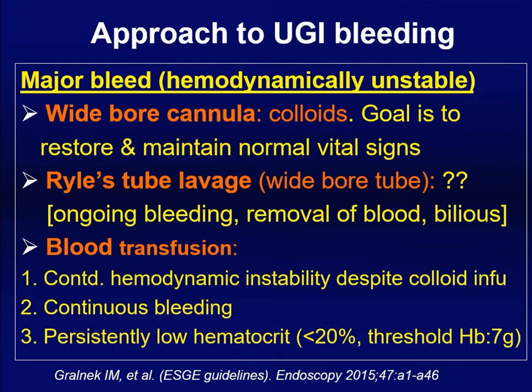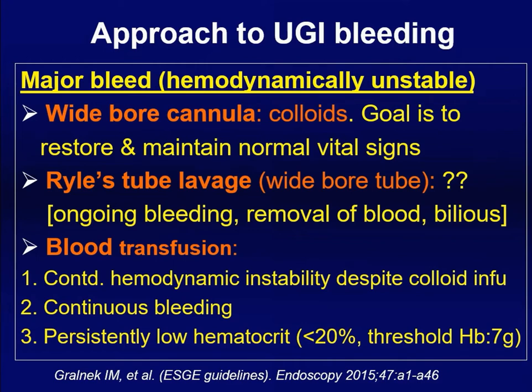That is reassuring. Second, while doing lavage, you remove the blood and clot from the stomach. That will help further endoscopic visualization of the site of bleeding. And another important finding is that when the Ryle's tube lavage is showing bilious aspirate, that is reassuring that upper GI is not the cause of bleeding, or whatever is the cause of bleeding has stopped.